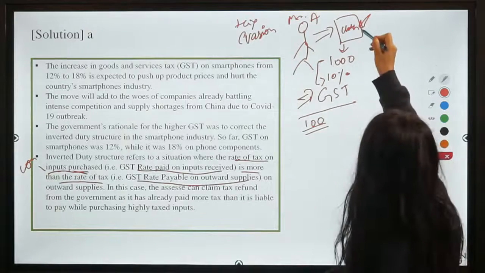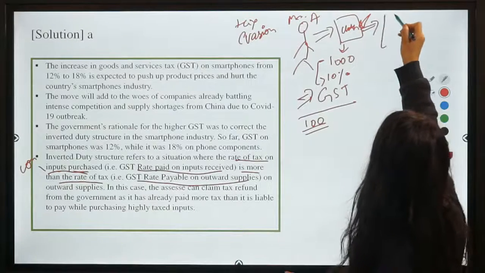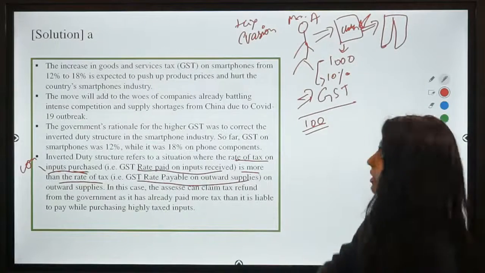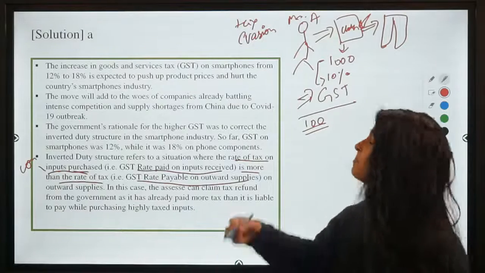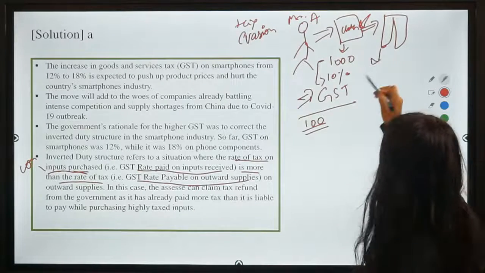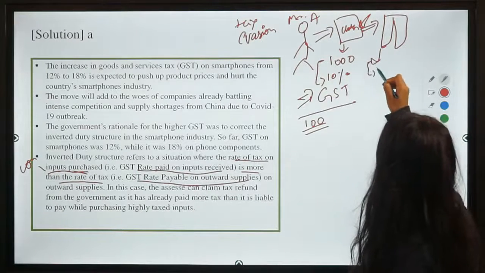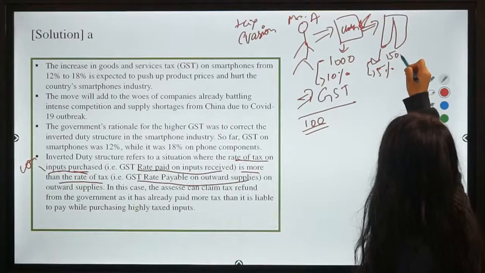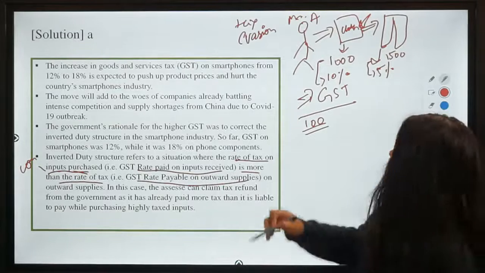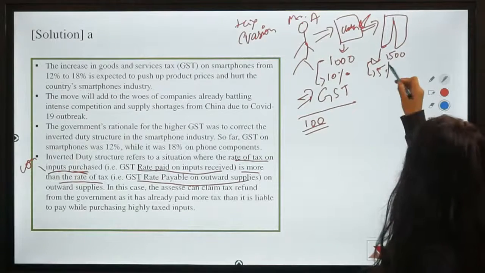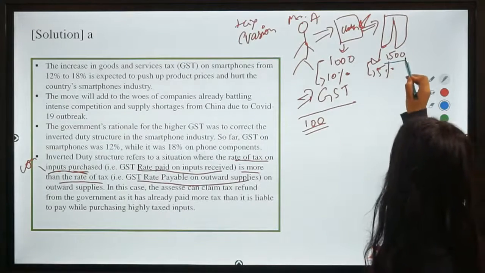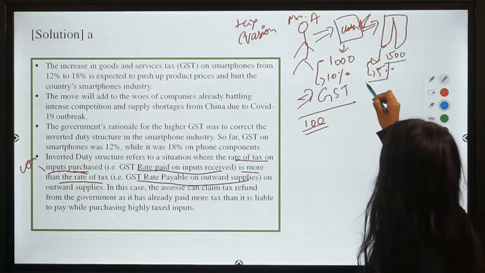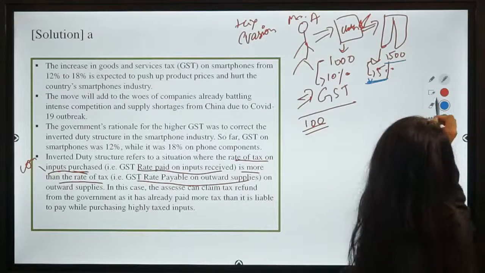Now what happens is he uses this cloth to produce a denim or a jeans, the final product, and on this final product, let's say the GST rate is 5%. So the cost of this jeans is 1500, right? He is selling this jeans for 1500, and on that 1500 the GST or the tax rate applicable is 5%, right?